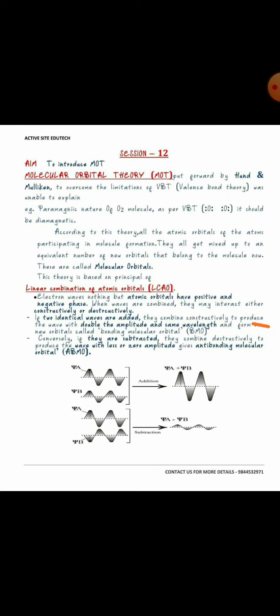In a nutshell, when two atomic orbitals undergo mixing, they form two new molecular orbitals. One of the molecular orbitals has energy less than either of the atomic orbitals, and the other has energy higher than either of the atomic orbitals. The molecular orbital having lesser energy is called the bonding molecular orbital, and the orbital having higher energy is called the anti-bonding molecular orbital.